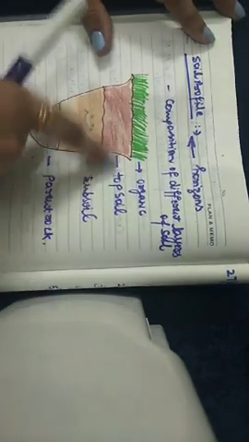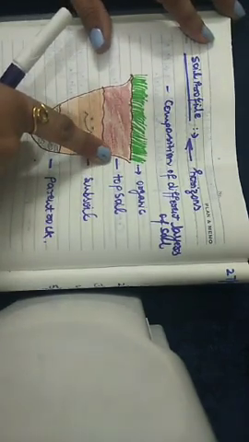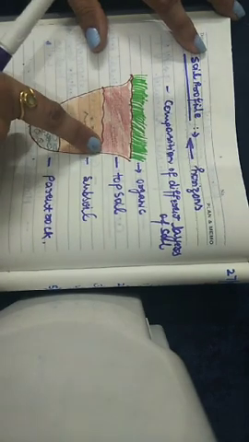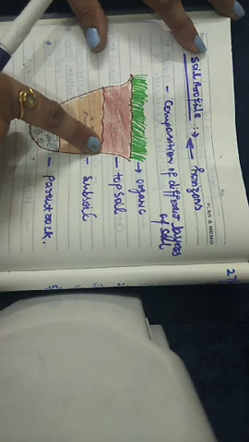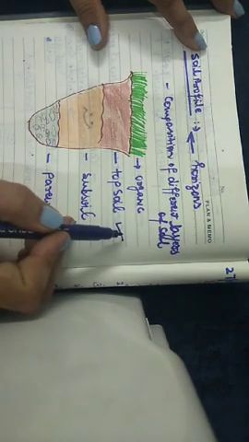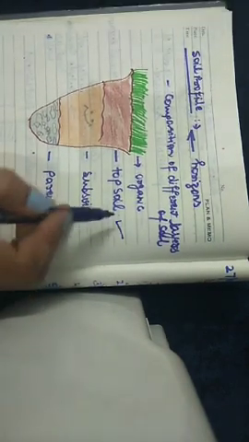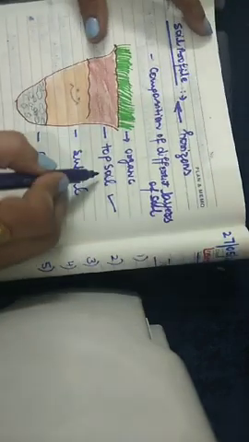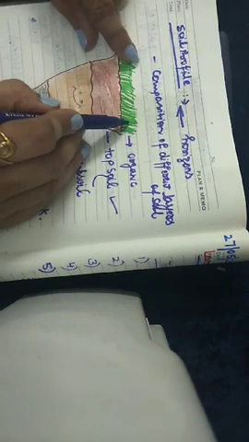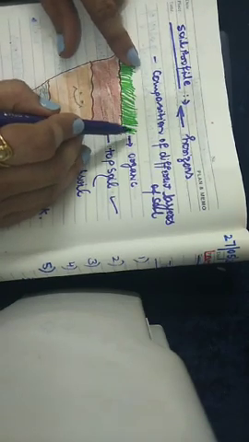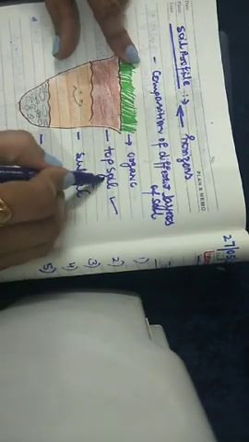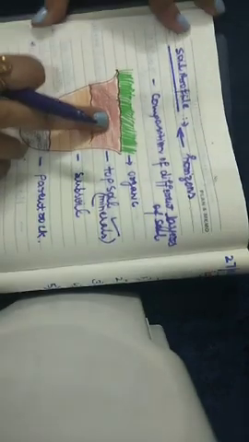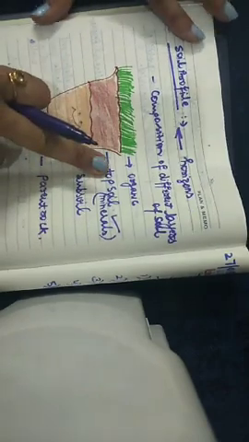First of all, we understand about the topsoil. It is the topmost layer, which is called the topsoil. It has most of the minerals and organic material needed for the plant. Whatever organic is growing over here is getting the minerals from this layer of soil, the topsoil, right?